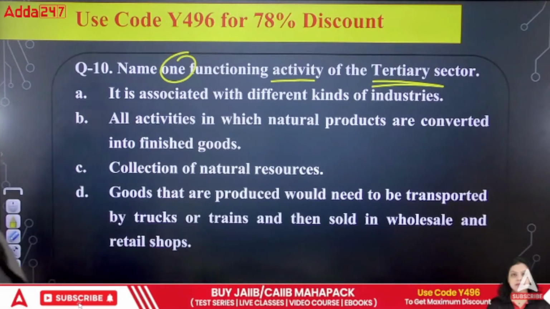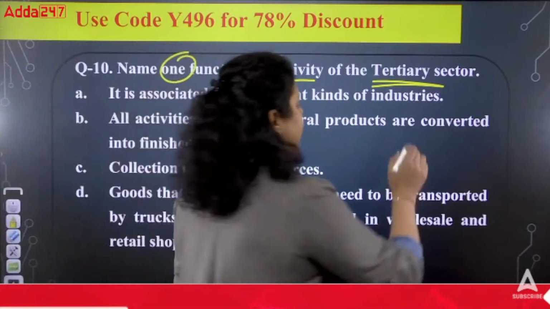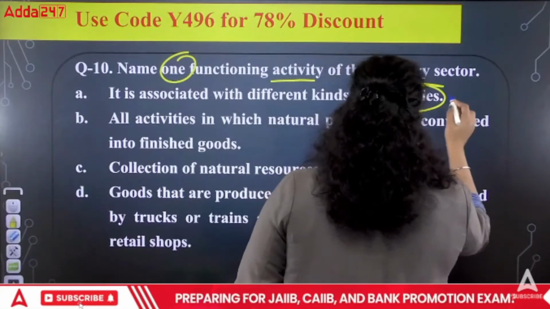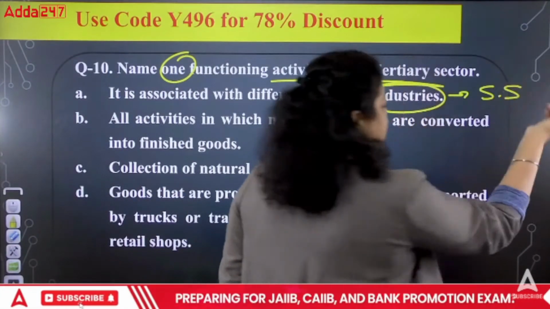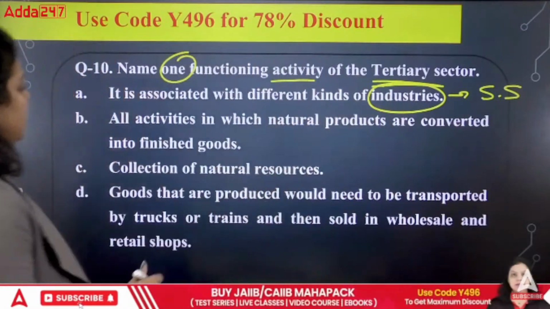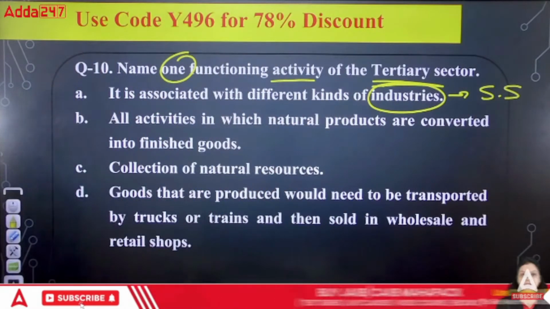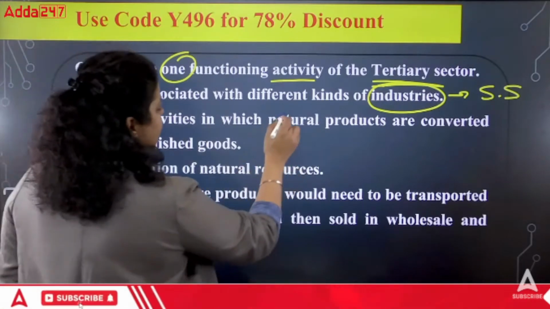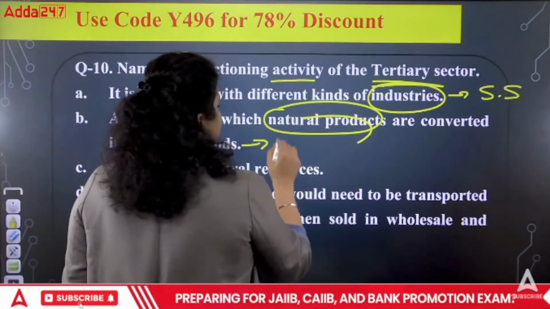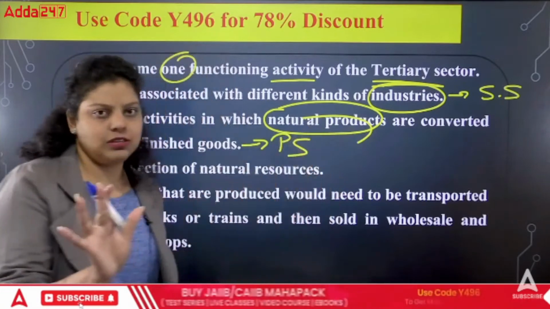First is saying it is associated with different kinds of industries. When you find the keyword industries, you can easily understand that it is talking about the secondary sector. It's not a part of the tertiary sector. Second is saying all activities in which natural products. When you find the keyword natural products, you can easily say that's a primary sector. That's not a tertiary sector.